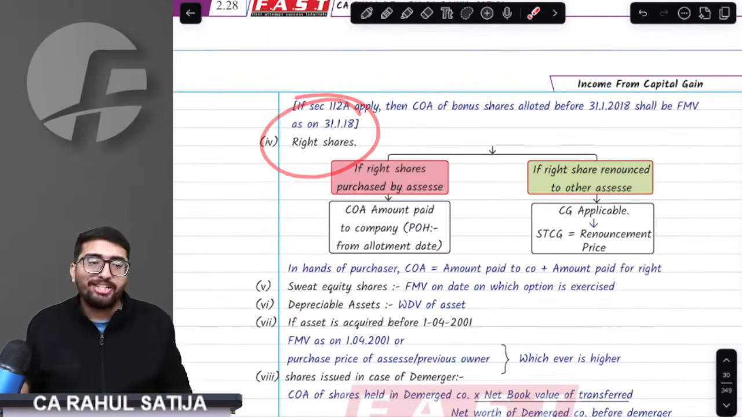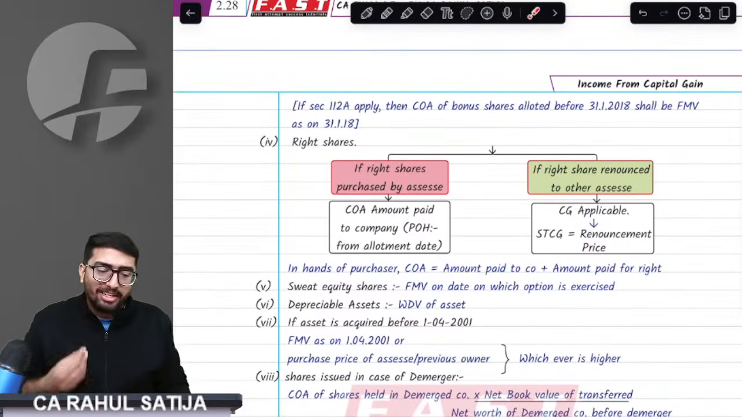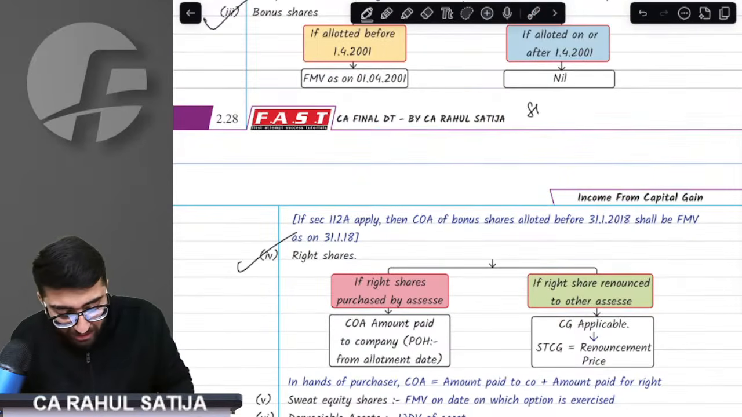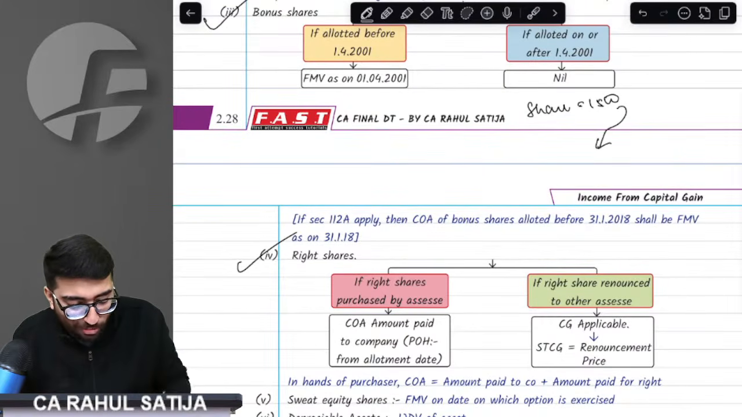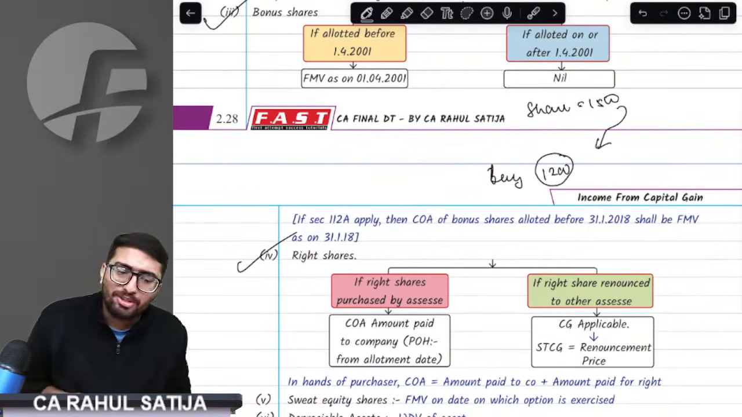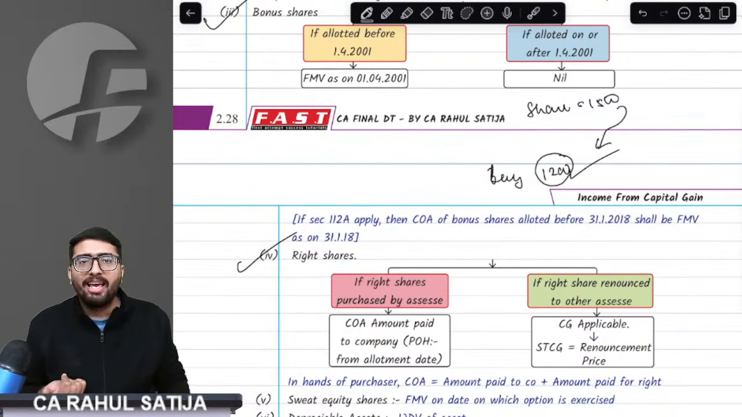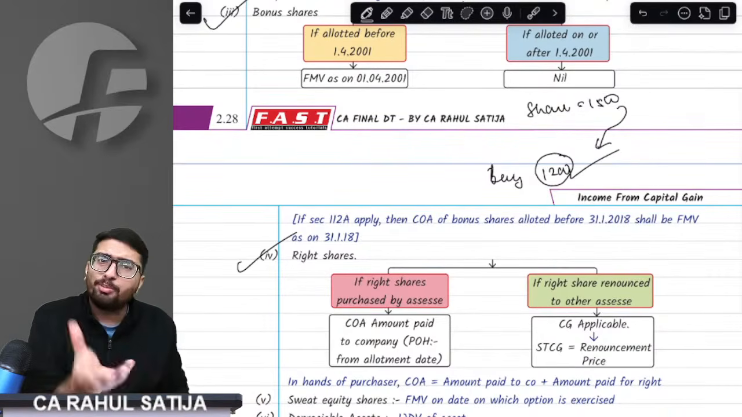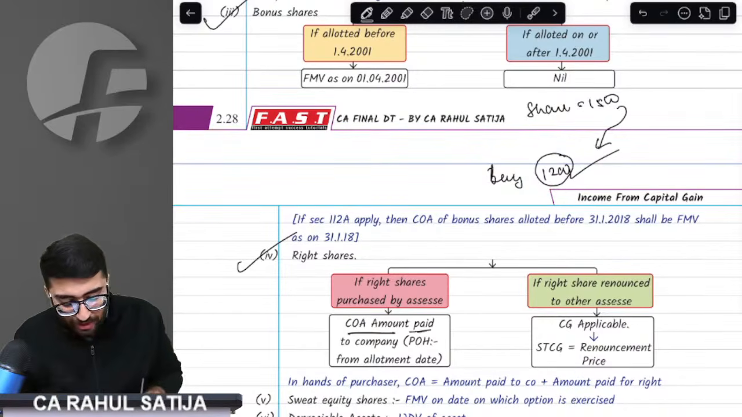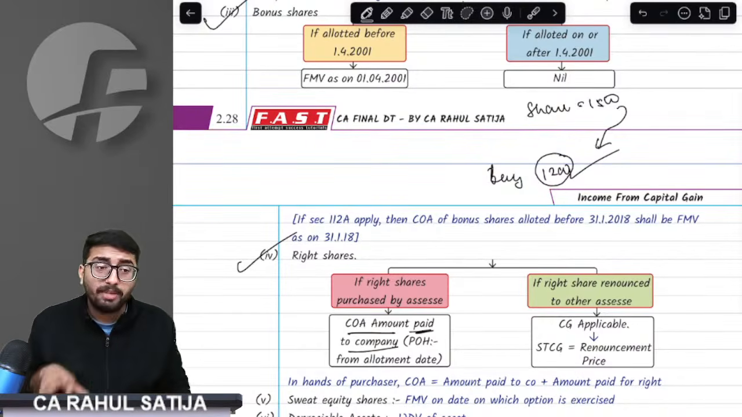Now, right shares, how do we arrive at the cost of acquisition of a right share? Understand this. For example, shares of Reliance are being traded at rupees 1500. I got an opportunity to buy this share for 1200 rupees and I used this opportunity and bought at 1200. What will be my cost of acquisition, sir? Simply 1200. If you buy any shares on account of right shares, whatever price you pay to the company will be your cost of acquisition.